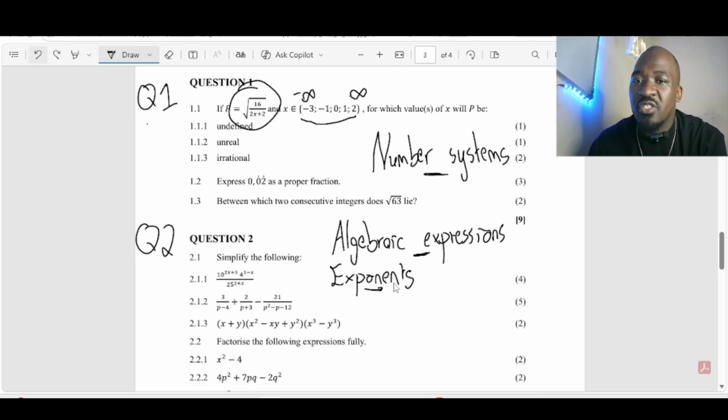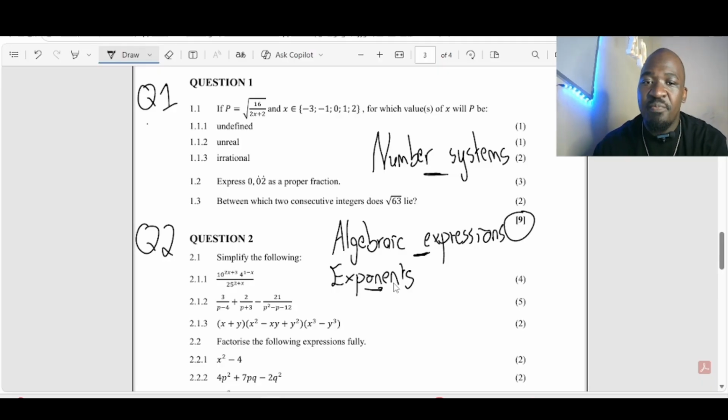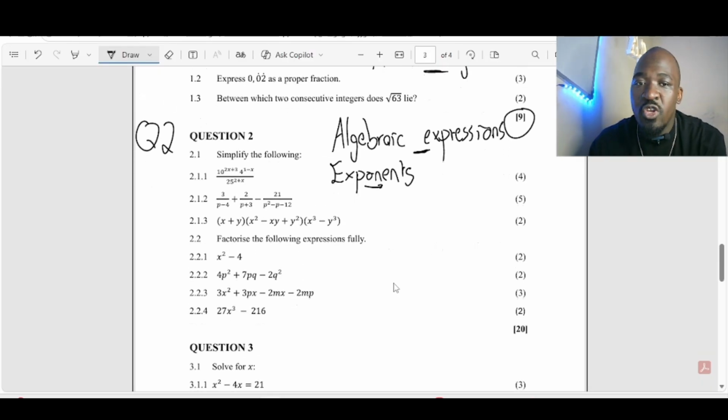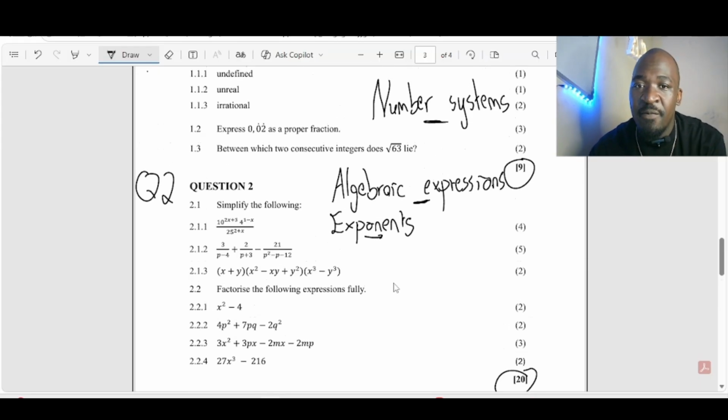Okay, now I just want to remove those. Let's see now. You can simply see as I've broken that down, it's 3 topics here: number systems, algebraic expressions, as well as exponents on your question 1 as well as question 2. You look at the marks. It was 9 marks here. Then on your question 2, is it 20? 9, 10, 11, 12, yeah, it was 20 here, then as well as 9. So meaning that your question 1 and question 2 were giving you 29. Imagine 29 over already 75 marks, right?